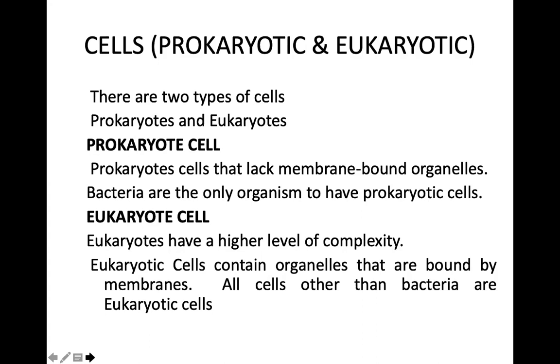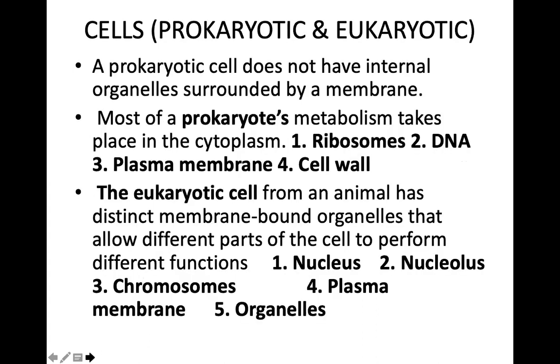Eukaryotic cells contain organelles that are bound with membranes, and all the cells other than bacteria are eukaryotic cells. The nucleus also has a membrane around it. Since in prokaryotic cells the nucleus does not have a membrane around it, it is also called a nucleoid. A prokaryotic cell does not have internal organelles surrounded by a membrane. The organelles found in prokaryotic cells are the ribosomes, DNA, a plasma membrane, and a cell wall.